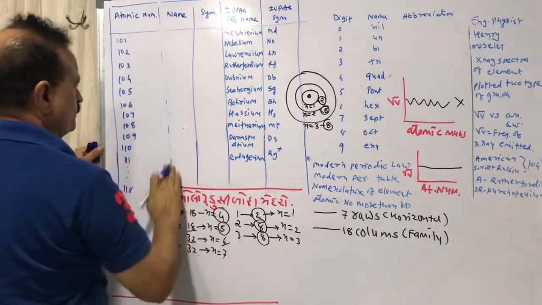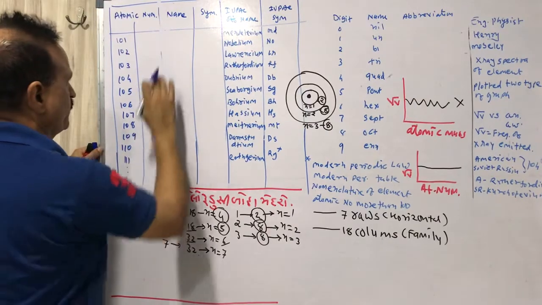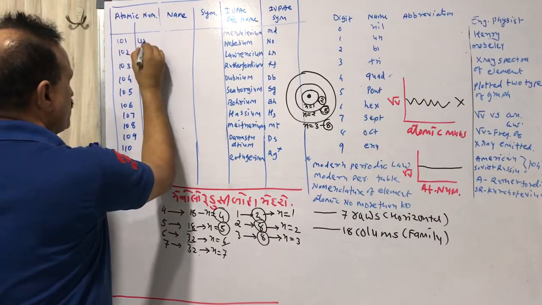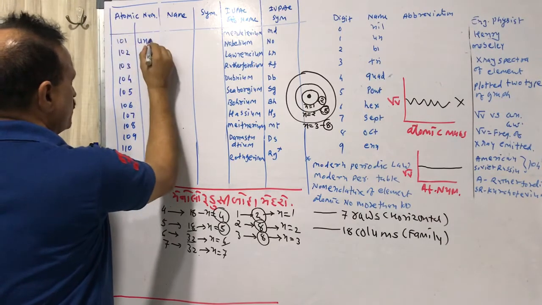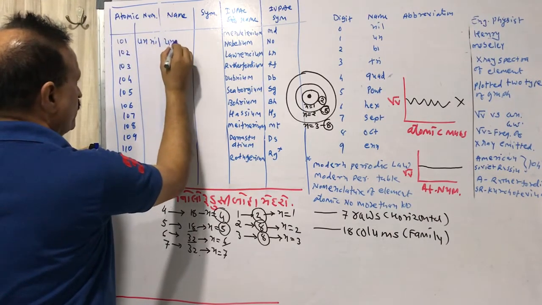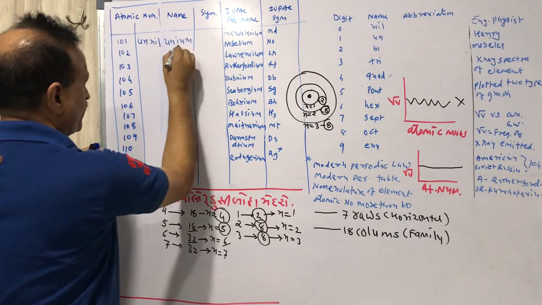Suppose what will be the name of 101? 1 is what? Un. 0 means what? Nil. 1 means what? Un. And -ium is attached.